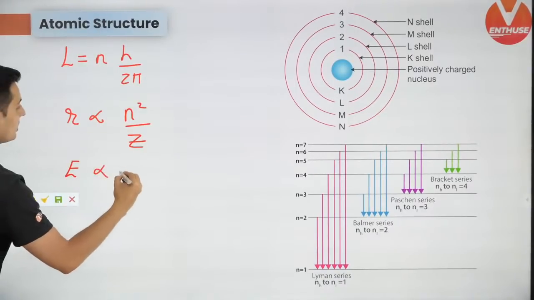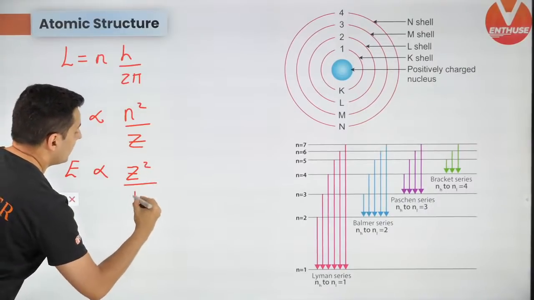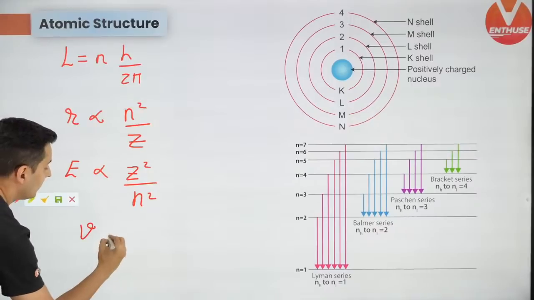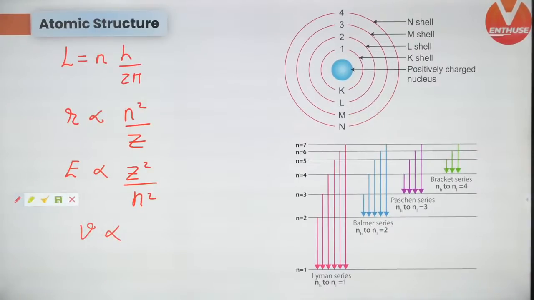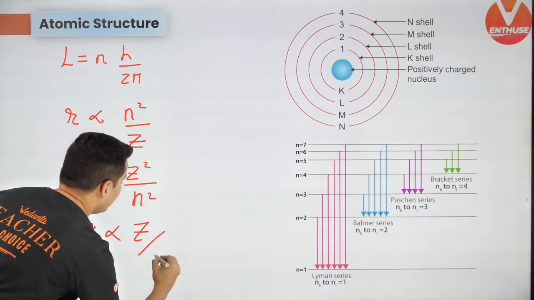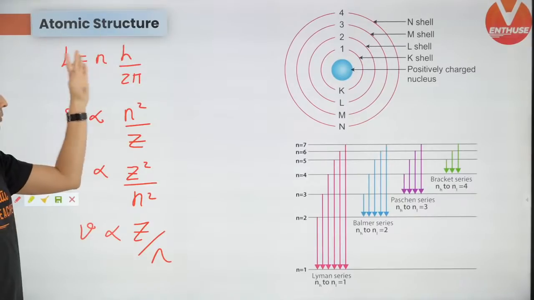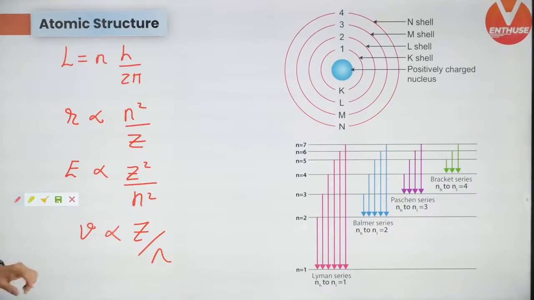Energy is proportional to Z square by n square, and velocity is proportional to Z by n. You must remember who is proportional to whom. This is very important: angular momentum, radius, energy, and velocity. This is one thing. I hope you have written this down.